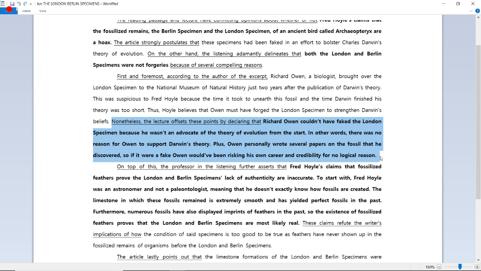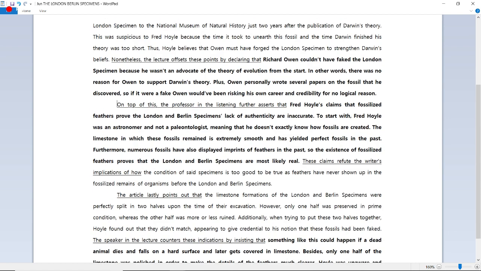Now, after I took notes on the lecture, for the first argument, I did say that Owen wrote several papers on the fossils, but upon reviewing the reading's information, the first body paragraph was only focusing on the London specimen, so I decided to type "on the fossil" instead of "on the fossils," okay? All right, now let's move on to the second body paragraph, which starts with the lecture's information. So this is the lecture's second argument.